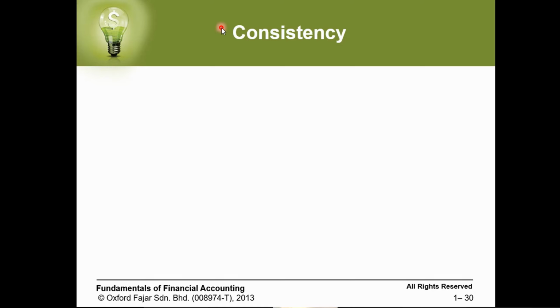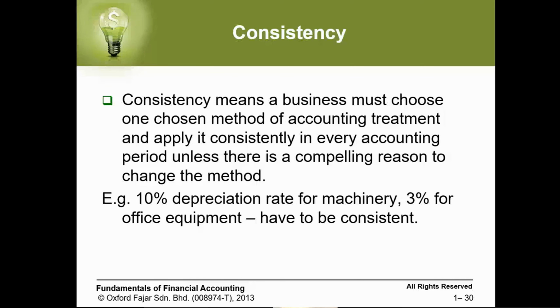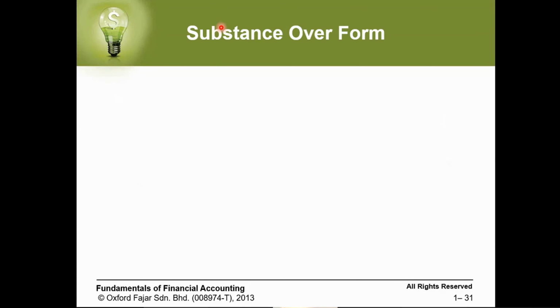Or I use a specific method for that. Also later you will notice we have a lot of methods for calculating depreciation. So we use a specific method, and you have to continue using the same method later. You cannot change your accounting method from year to year unless it's very important to do so, then you can proceed, and you have to justify why you want to do that. So that's what you need to keep, the consistency. As we mentioned, you need to apply the same accounting method you apply in one year to the rest of the years.